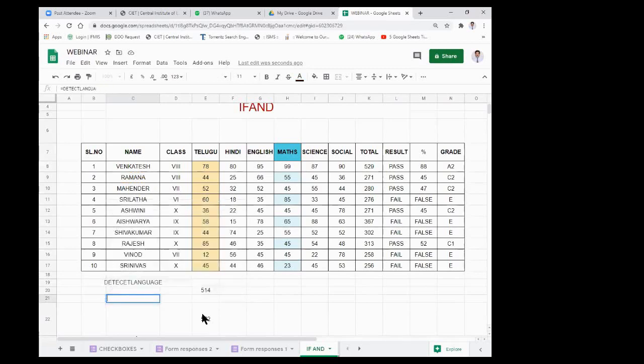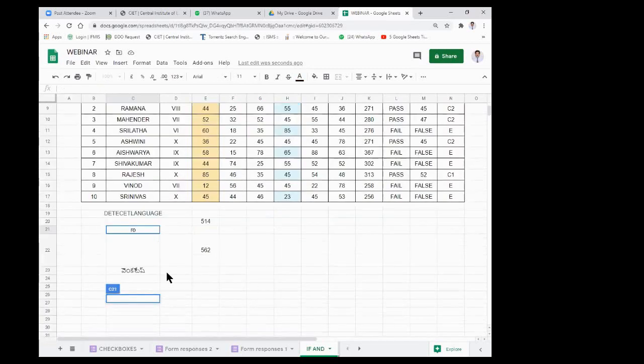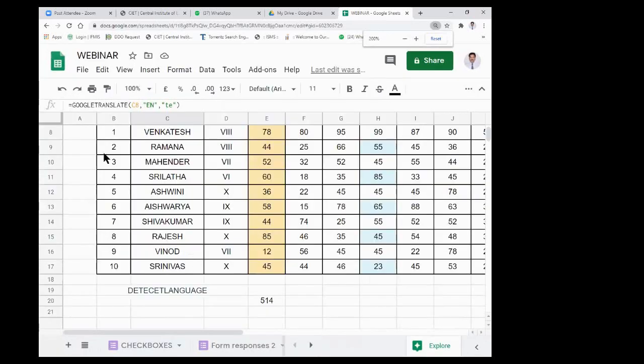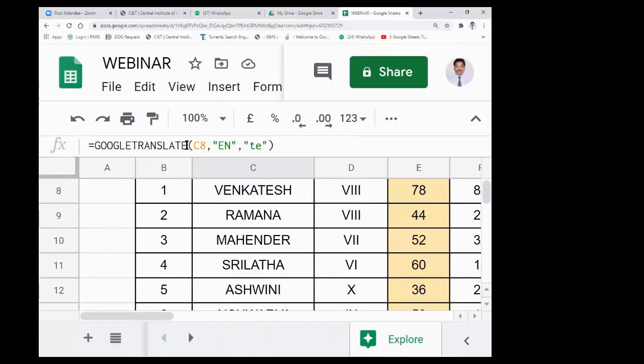So this is about detect language, and sometimes there is also an option for translation of the language. In translation, the formula is here: GOOGLETRANSLATE. This is the cell reference, that is C8. This is EN, English, and this is TE, meaning Telugu.